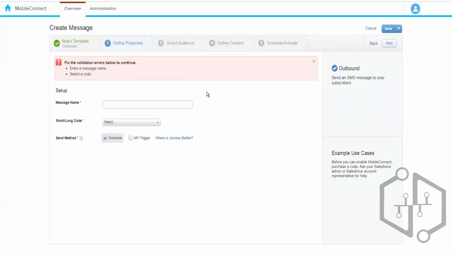So we have 5 steps. Step number 3 asks us for the audience. Here we can choose either a list or the data extension where we have the customer information. In the 4th step, we have to define the content. Let's say your parcel is out for delivery and will be delivered today by 9 p.m., and these are the details. And if you want to track your order, please click on this link, something like that, right? So we have to define the content that needs to be delivered. And then we have to activate or schedule this. Once it is activated, we will use it for the sending.